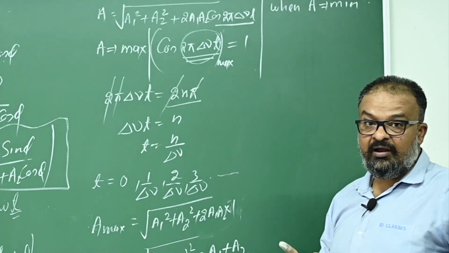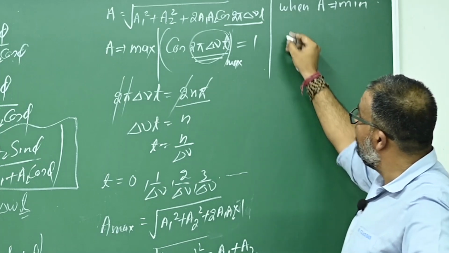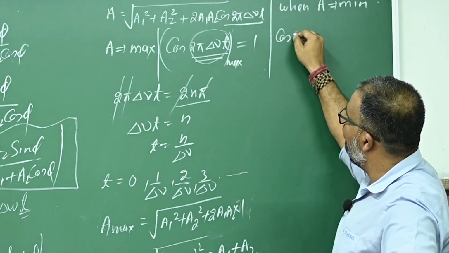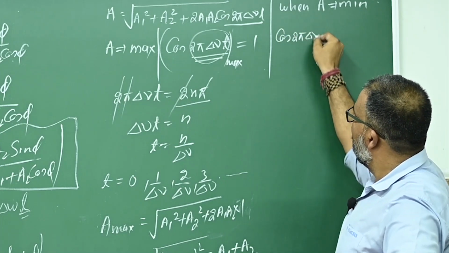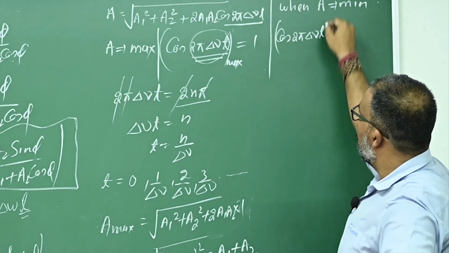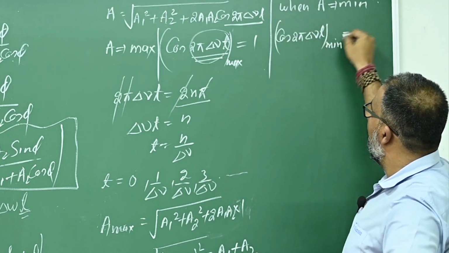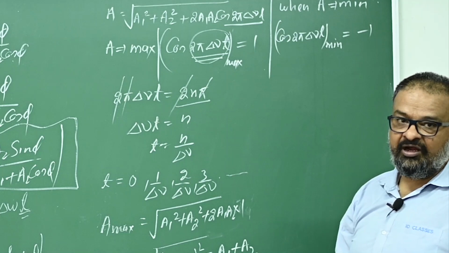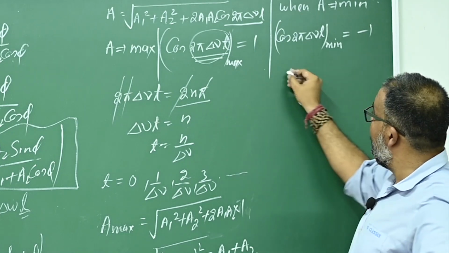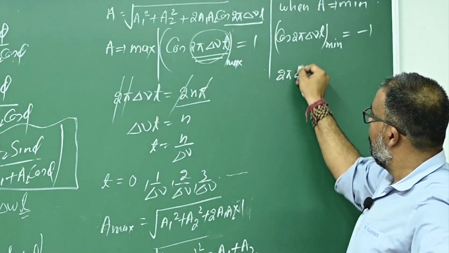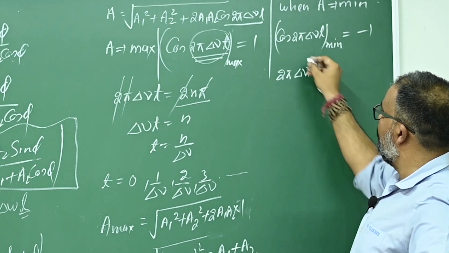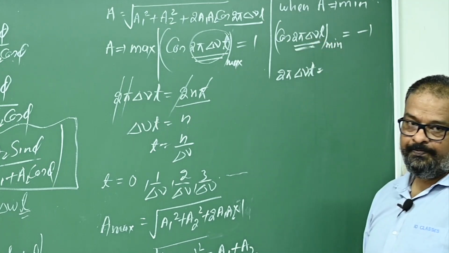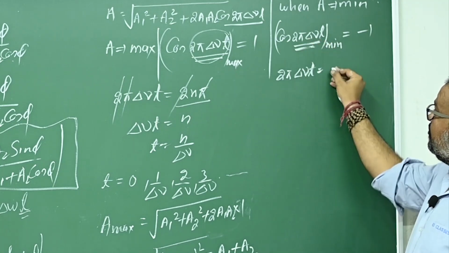this resultant amplitude will be minimum when cos of 2 pi delta nu t is also minimum, and the minimum value of cos is -1. So this phase difference will be equal to how much?